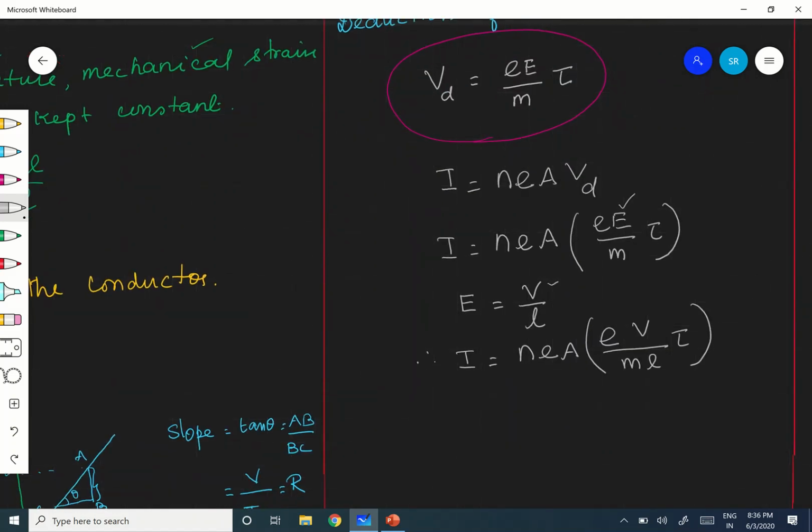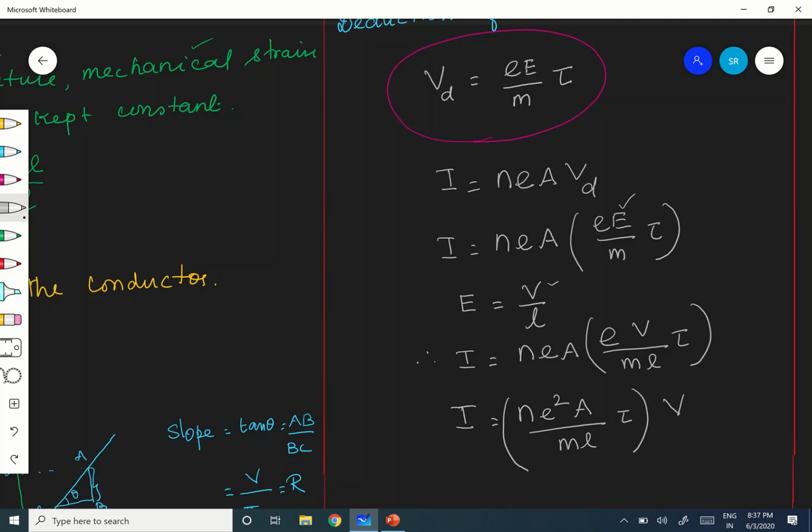Therefore I can rewrite this as I equals n e squared A by m L into tau times V. So I have I and V now.